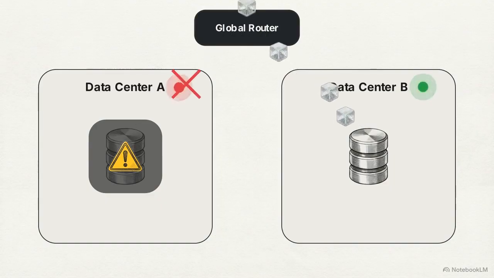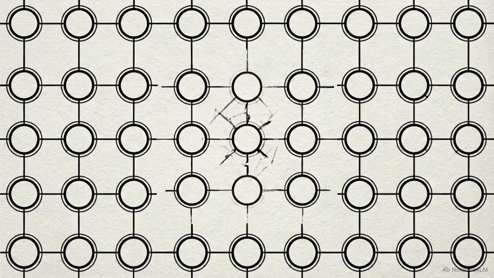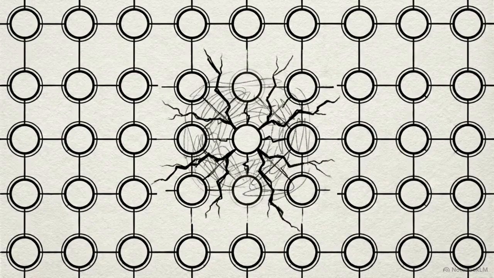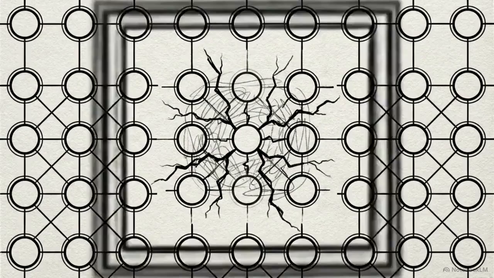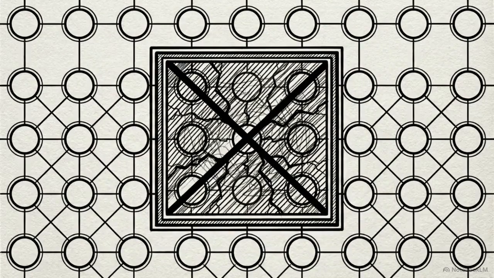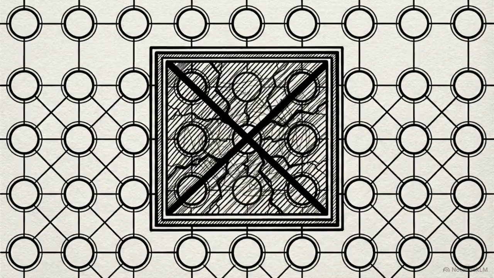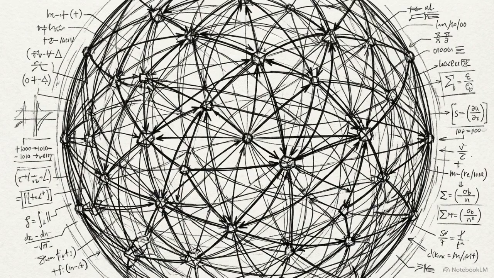The failed health test triggers the automated recovery protocol. The network stops routing public traffic to DCA. Every incoming request is instantly diverted to the healthy encapsulated environment of DCB. We do not prevent failures, we contain them. By designing individual components to fail safely at a local level, we provide the global system with the precise signals it needs to reroute, adapt, and survive.